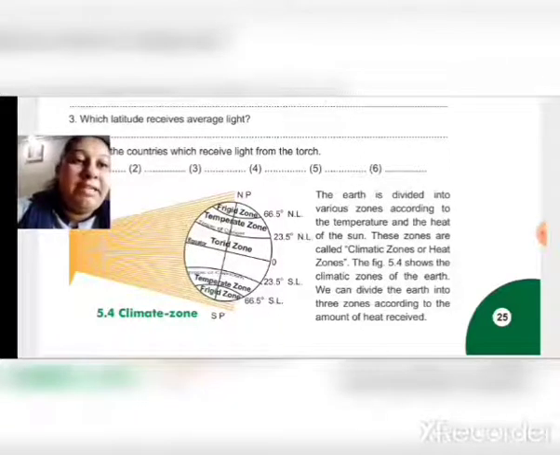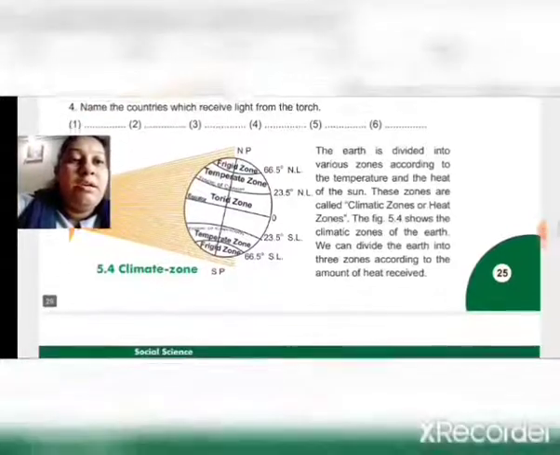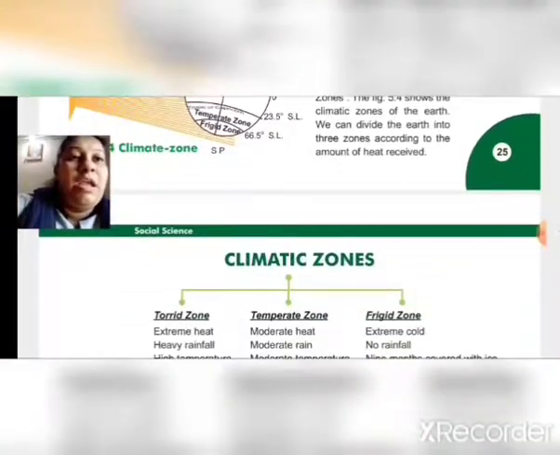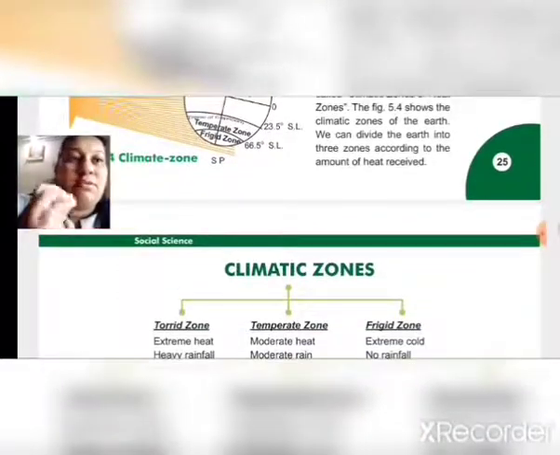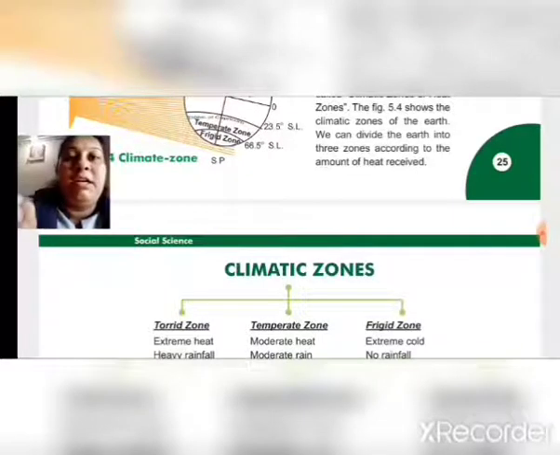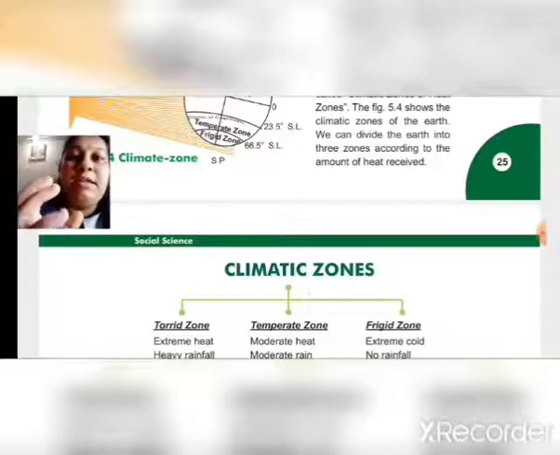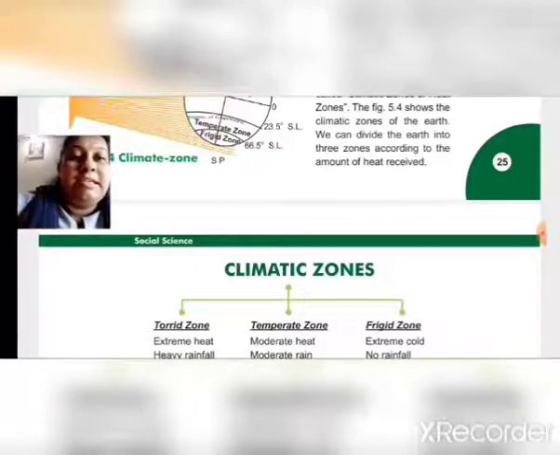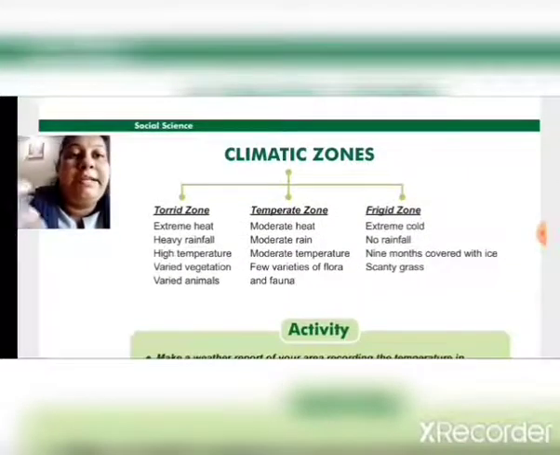We can divide the Earth into 3 zones according to the amount of heat received, and these are torrid zone, temperate zone, and frigid zone.